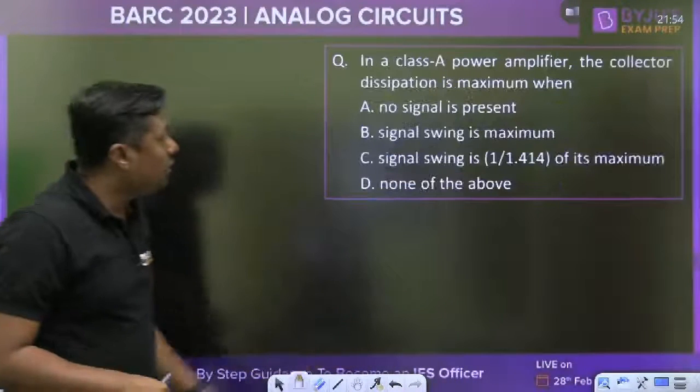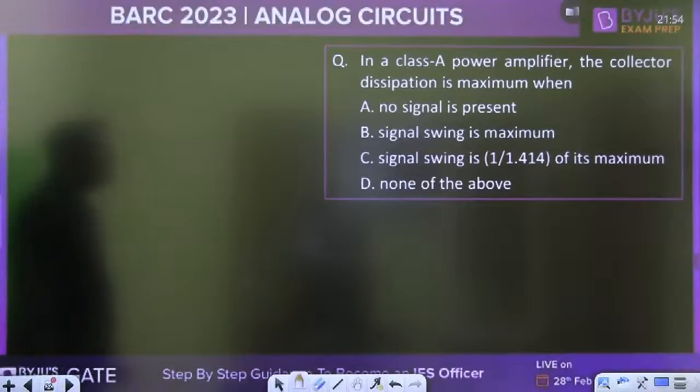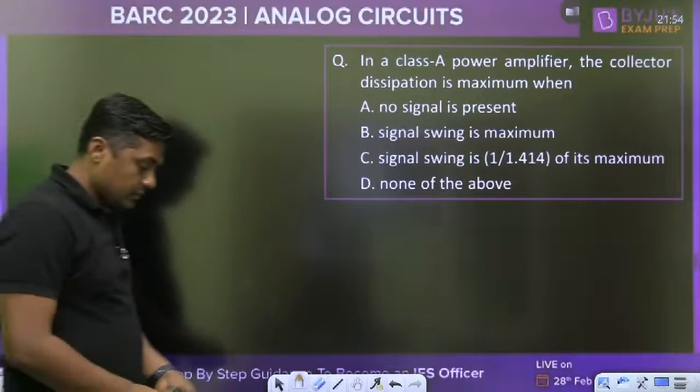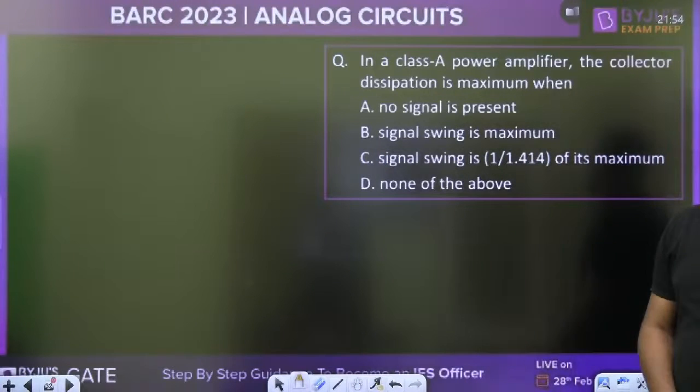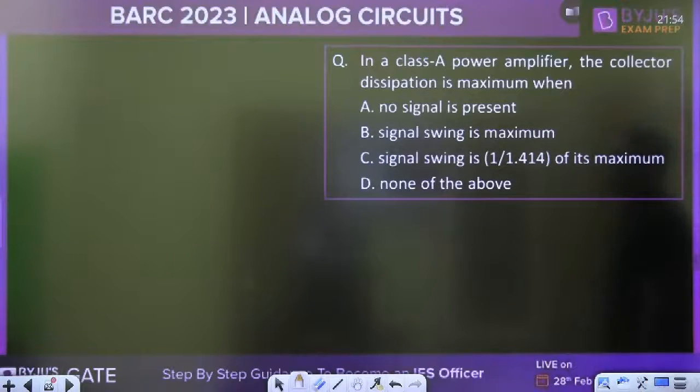Okay. Now, tell me, in a class A power amplifier, the collector dissipation is maximum when? Because in GATE exam they are not asking questions from power amplifier, but in BARC they may ask questions from the power amplifier. Quickly give me the answer. Signal swing is maximum, signal swing is 1 divided by 1.414 of its maximum, none of the above, or no signal is present.